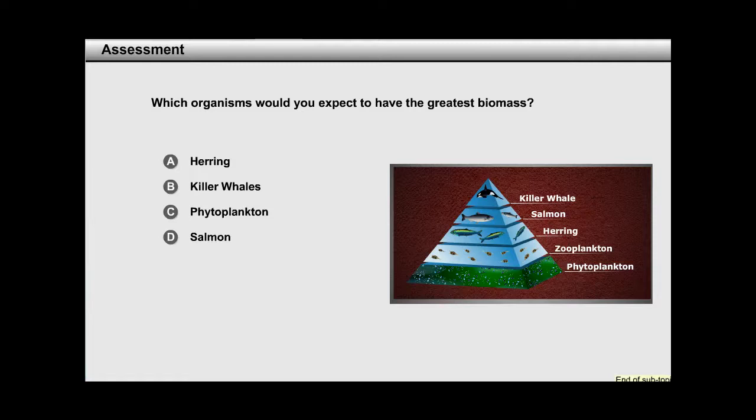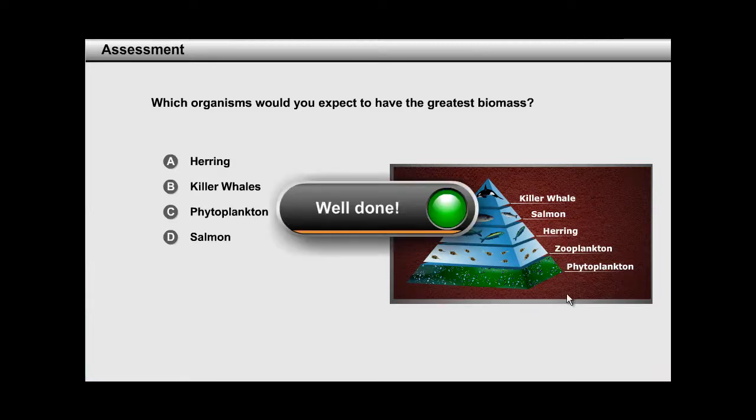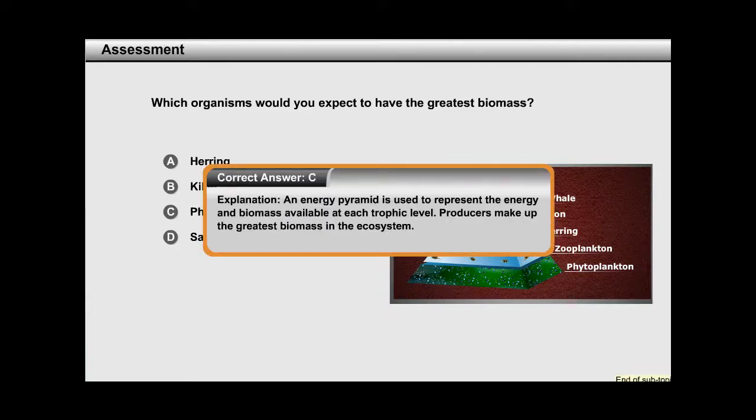Which organisms would you expect to have the greatest biomass? An energy pyramid is used to represent the energy and biomass available at each trophic level. Producers make up the greatest biomass in the ecosystem.